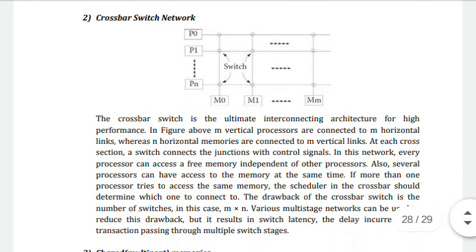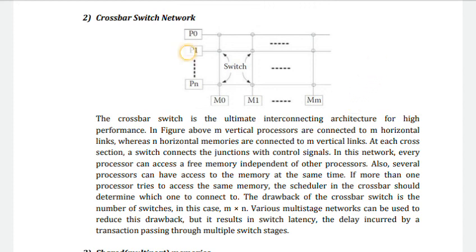Next, the second one, the crossbar switch network. The crossbar switch is an ultimate interconnecting architecture for high performance. In the figure above, M processors are connected to M horizontal links, and memories are connected to the M vertical links.